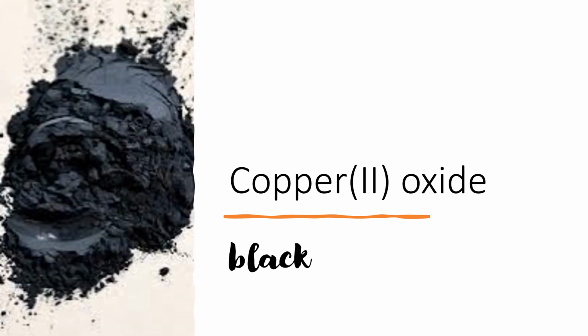Copper 2 oxide then is a black powder. Okay, so it's black. Remember the 2 here after copper is its valency. So this is copper with a valency of 2. It's a transition metal. Any of those transition metals in that rectangle in the middle of the periodic table, they can change their valency, remember? But the most common type for copper is copper 2. So that's why it's here, and the compound here is black.